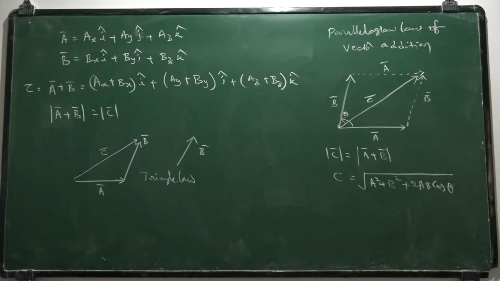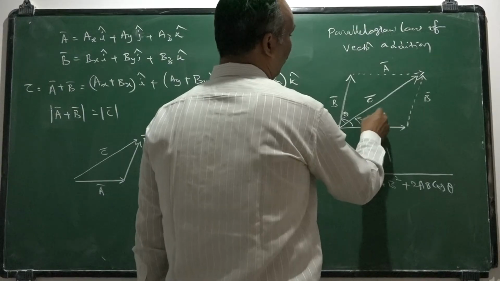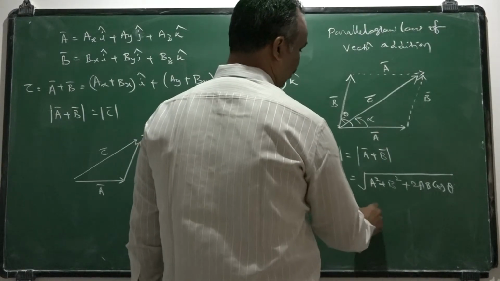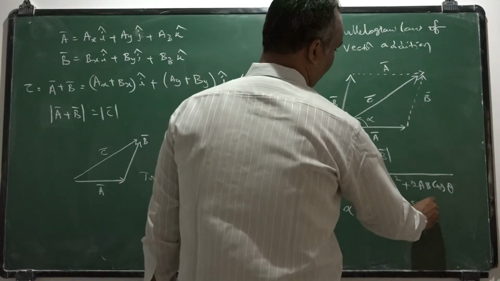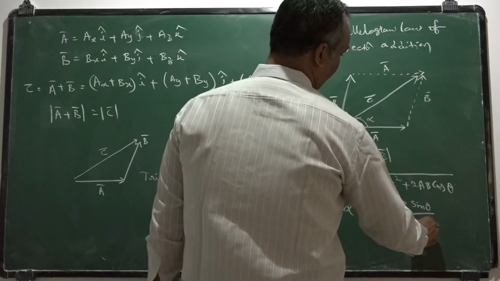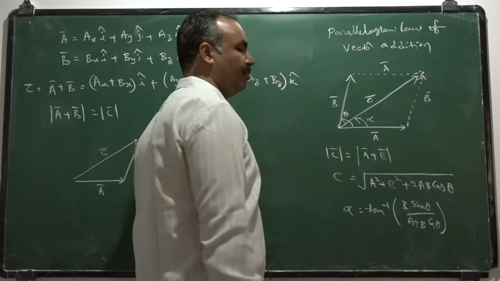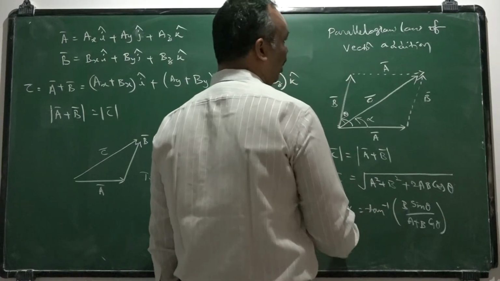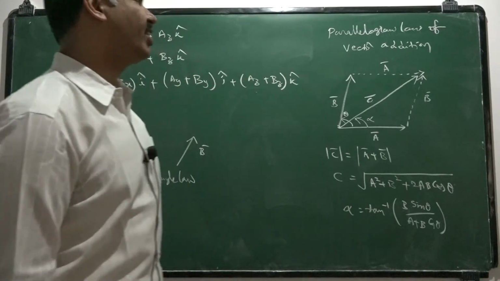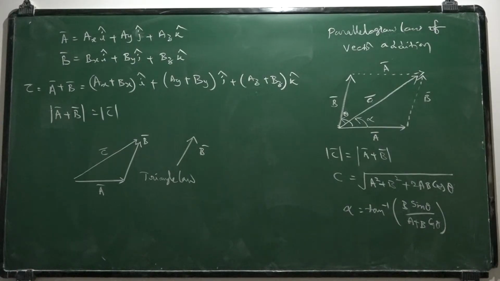And the direction of the resultant vector is specified by an angle alpha. Alpha is equal to tan inverse of B sin theta by A plus B cos theta. So by using these two formulae, you are able to find the magnitude as well as the direction of a vector based on the parallelogram law of vector addition.